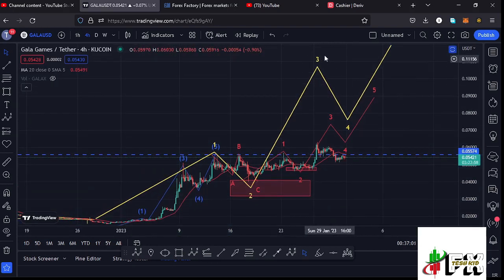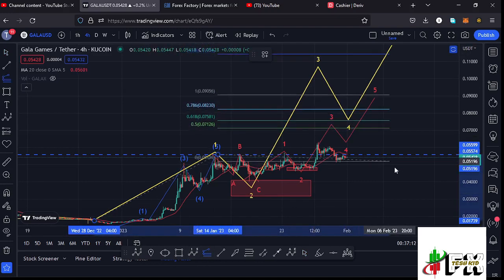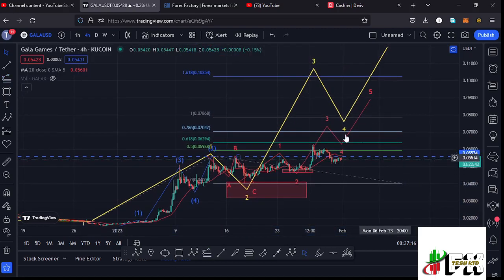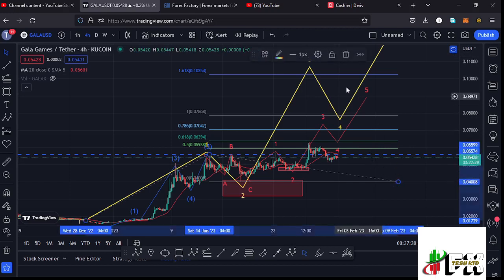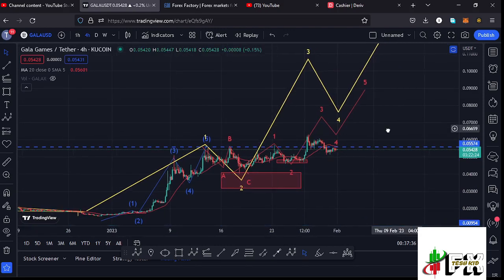And by first sketching out a minimum target area to the upside in the formation of this wave 3 by connecting the trend based Fibonacci from the low of the first wave to the high of that wave 1, then dragging the fibs to the low of the second wave, that gives me a minimum target area to the upside in the formation of that wave 3 at the fib level 1.618, which perfectly lies at around the $0.01254 mark, and that is the minimum that I'm expecting that larger Elliott wave count 3 to the upside to do. And because a larger Elliott wave count 3 to the upside is an impulsive wave, you also expect to see a 5-wave structure in formation within that wave 3.